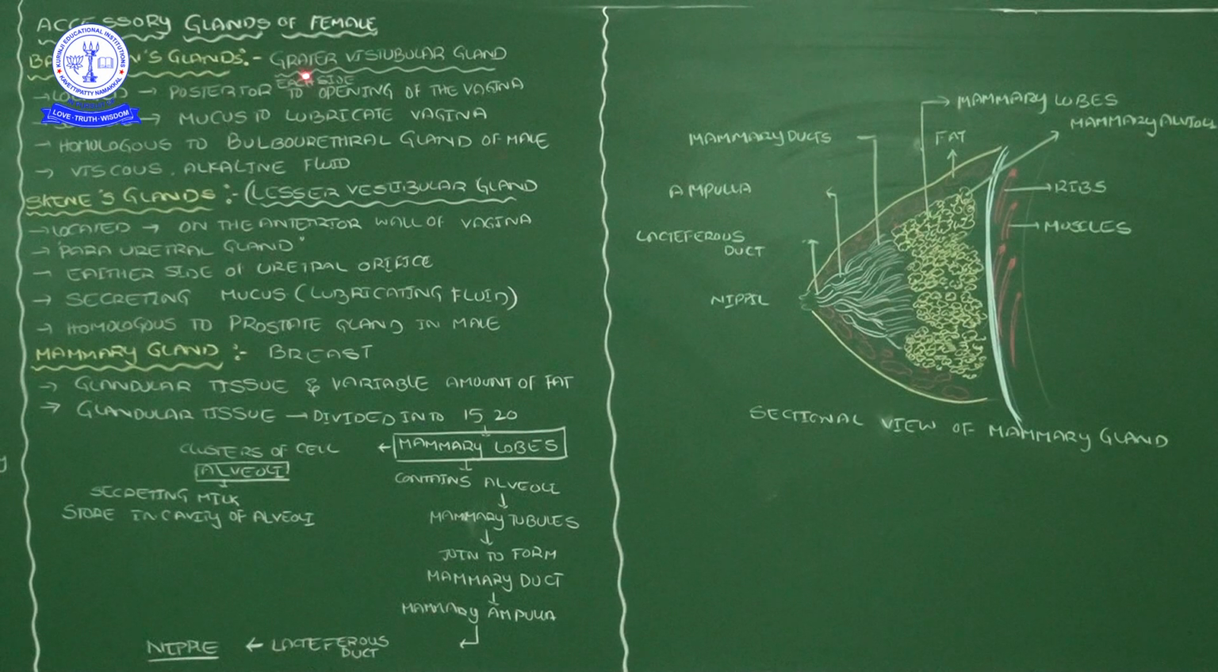So it is the greater vestibular gland, located posterior, on either side of the opening of the vagina. Here the vestibule has that vaginal orifice opening, and on either side of the vagina these glands are located, okay. And then next, these Bartholin glands secrete mucus.